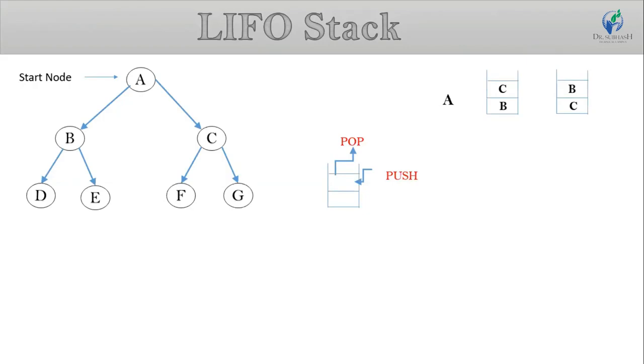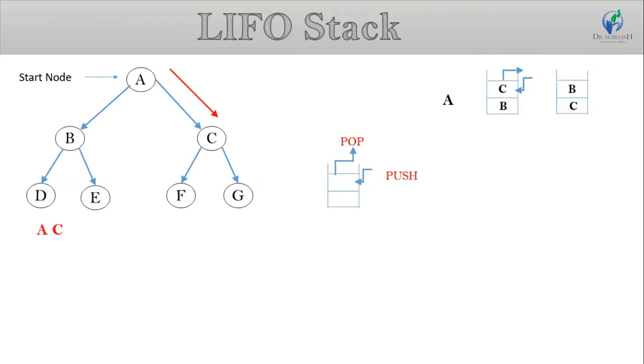So in this sequence we push C last, so we can pop the C element from the stack first. So here our sequence for search is A to C.